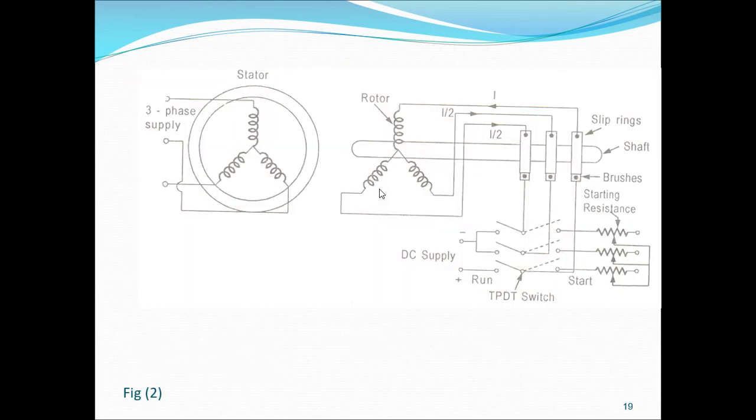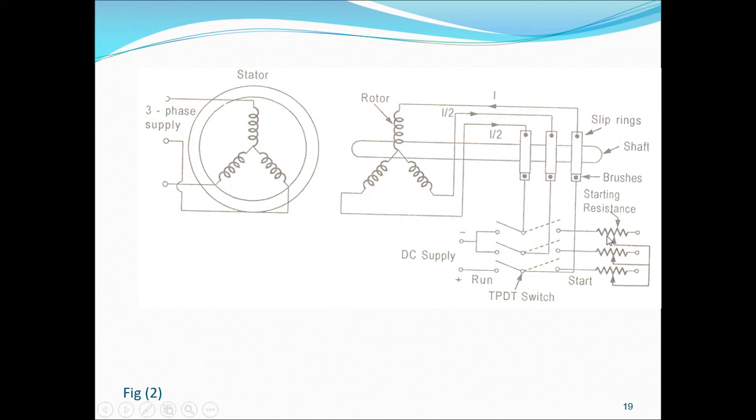This is the figure. This is the stator winding, which has a three-phase winding, and this is the rotor winding. On this shaft we have the slip rings. One side of the slip rings is connected to the rotor winding, and on the other side we keep the brushes. From these brushes we connect the external resistance, and we give the DC supply like this for excitation.